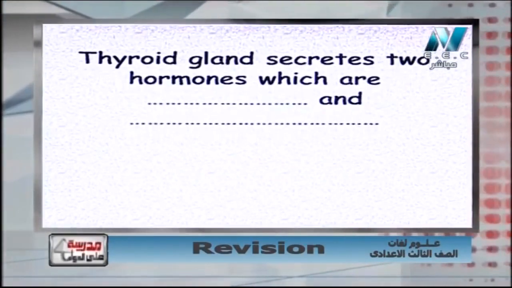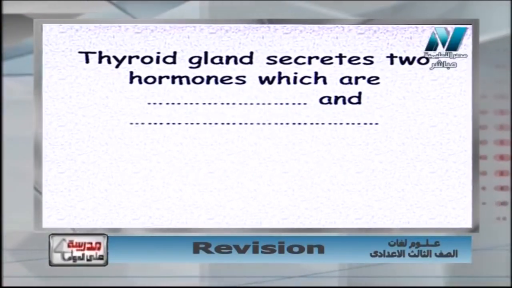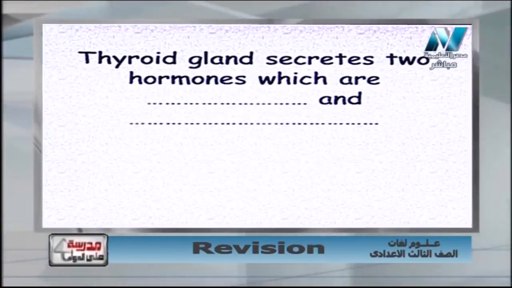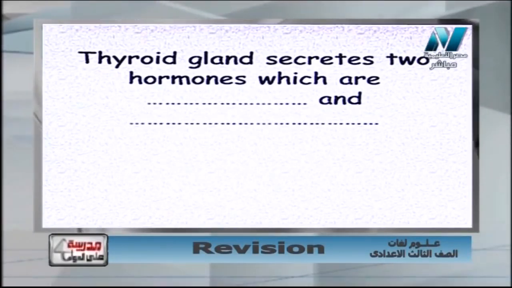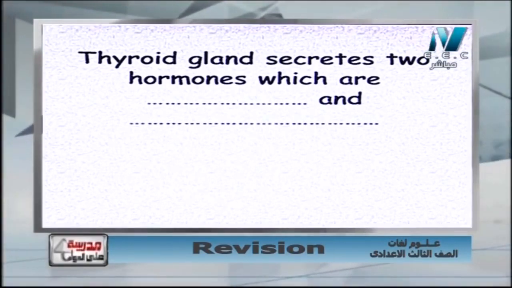Another question says the thyroid gland secretes two hormones which are point and point. The thyroid gland is a gland located in front of the trachea in the neck.